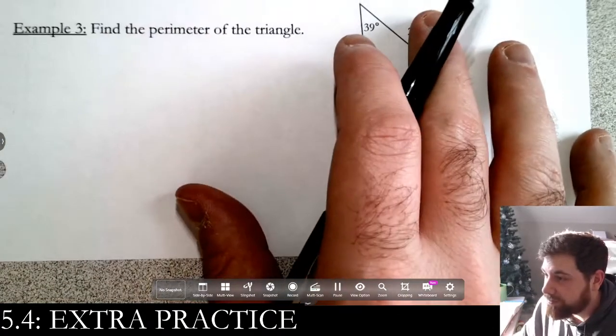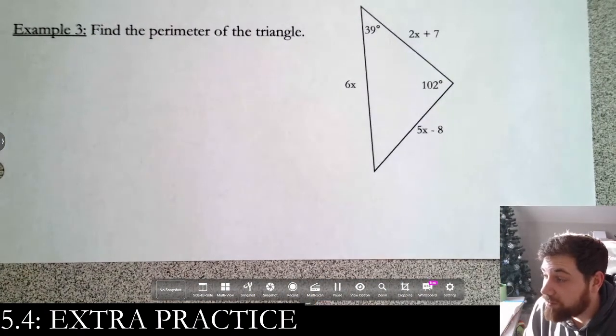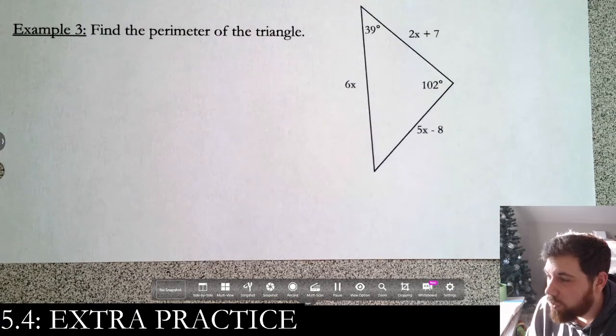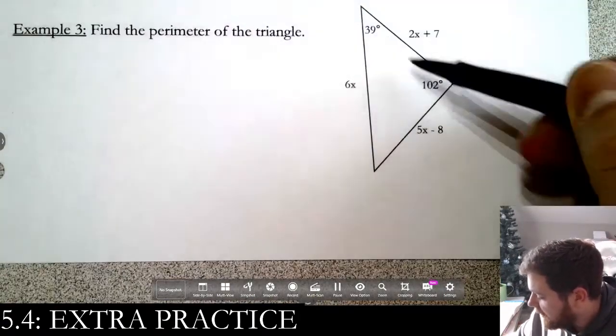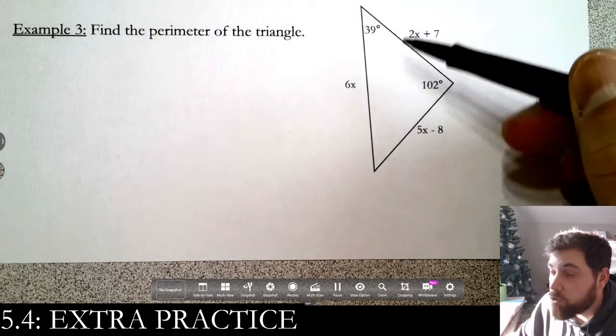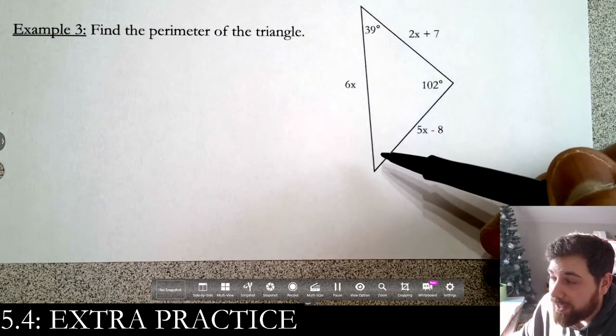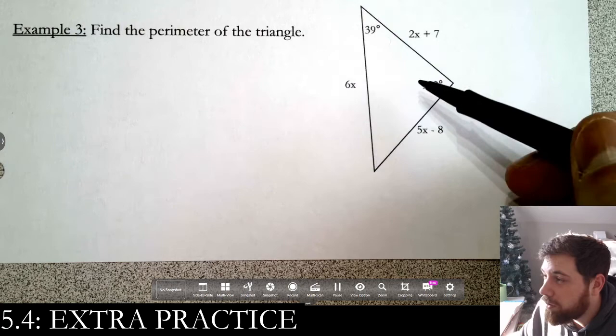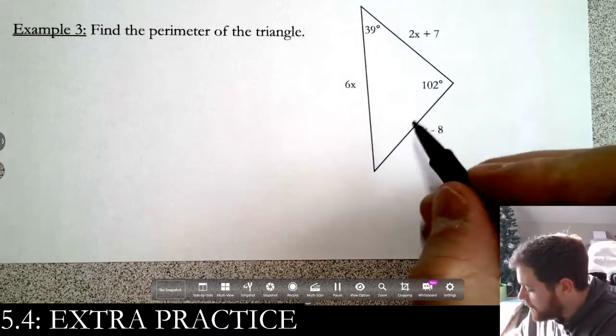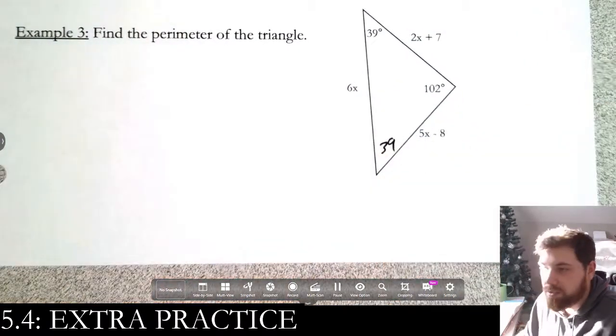Number 3, find the perimeter of the triangle. This isn't too bad. If you think about it, this is 39 and this is 102. Triangles make 180, so we might as well find that. If you do this, what is that, 141? So this also has to be 39, which was, of course, the idea.